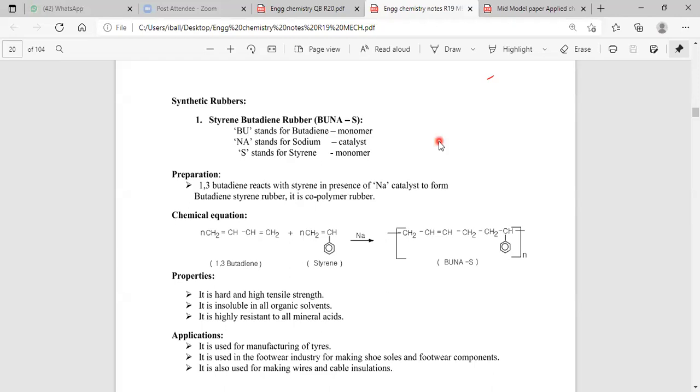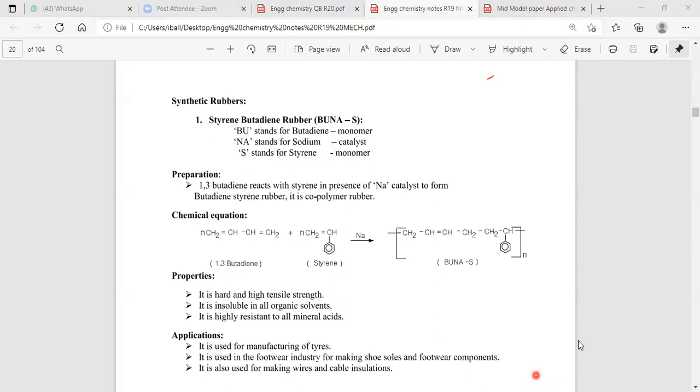See here. Now they're asking the preparation, properties and applications of BUNA-S. BUNA-S is the butadiene styrene rubber. BUNA-S stands for, last time in the mid objective exam it was asked: BU stands for butadiene, Na stands for sodium, and S stands for styrene. So butadiene plus styrene in the presence of sodium catalytic condition.